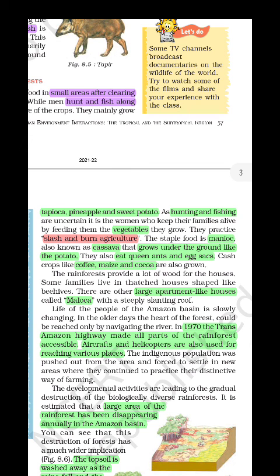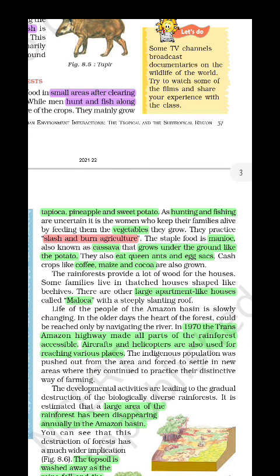After completing the cultivation, they shift from that region, because the ashes make fertilizer only for the initial time. Then the whole land is degraded, and they move from one region to another to cultivate again. So they slash and burn and then shift to another region. So it is also called shifting cultivation.